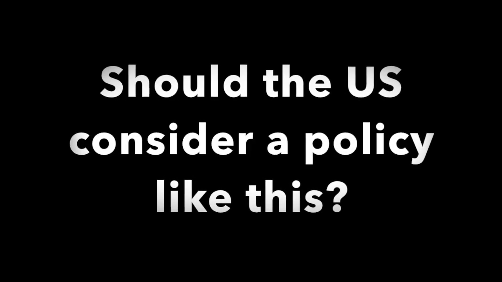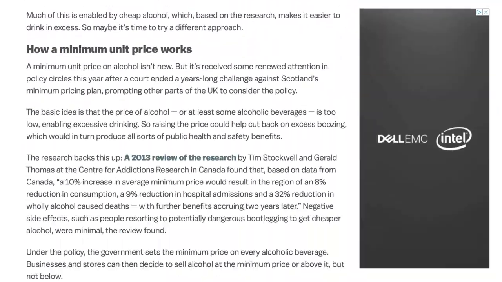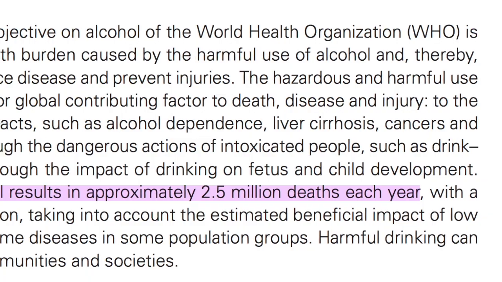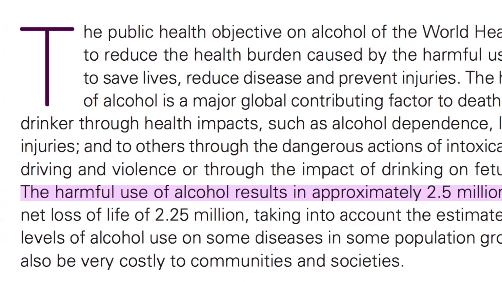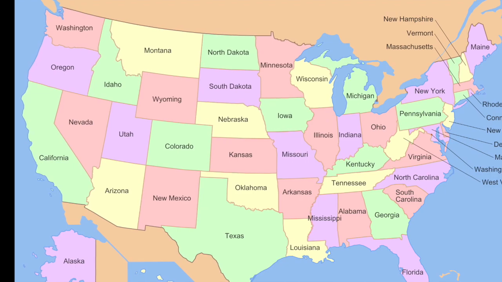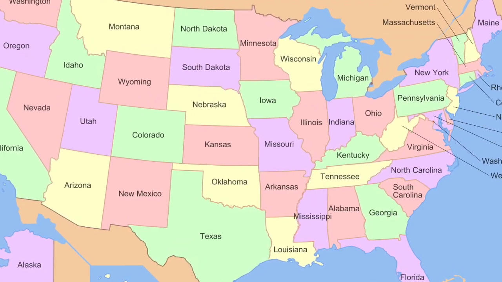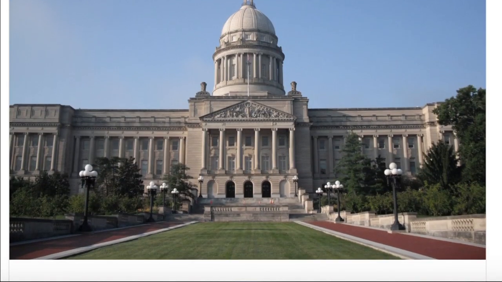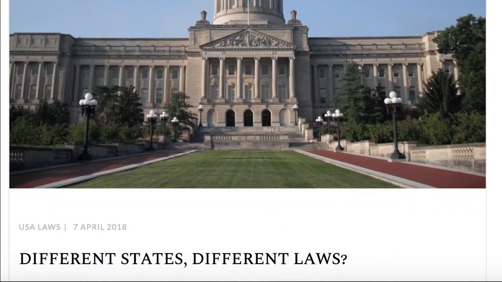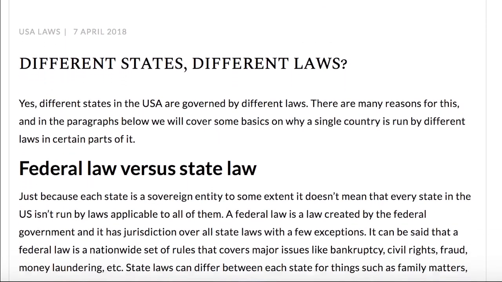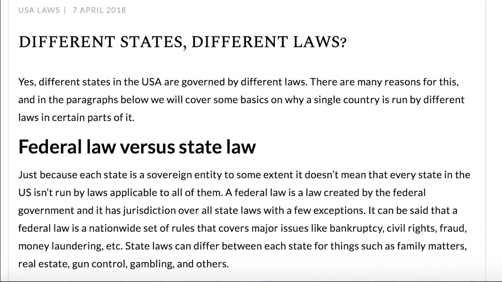Should the United States consider a policy like this? Some argue that the negative externalities that come with the consumption of alcohol, like bodily harm and property damage, are not accounted for in the current pricing. However, the equilibrium price per unit of alcohol differs per state, meaning that the price floors would have to differ from state to state. It would be easy for people to get around the price floors of their state and obtain alcohol in different states, and, if made a state issue, it would be likely that some states would end up not passing a price floor at all.